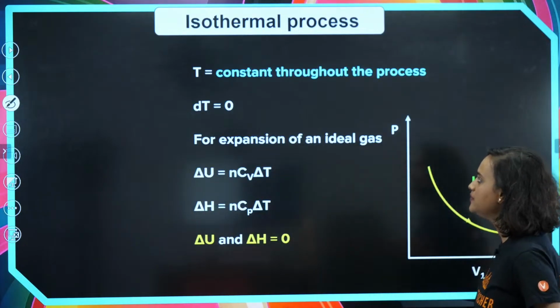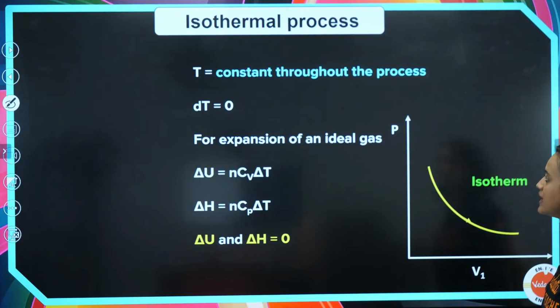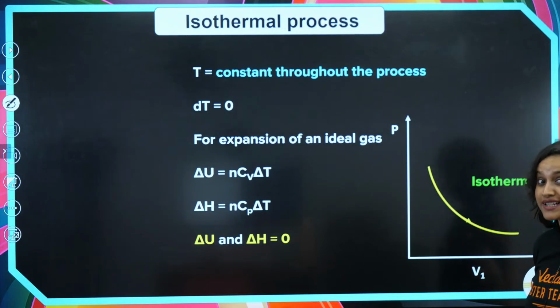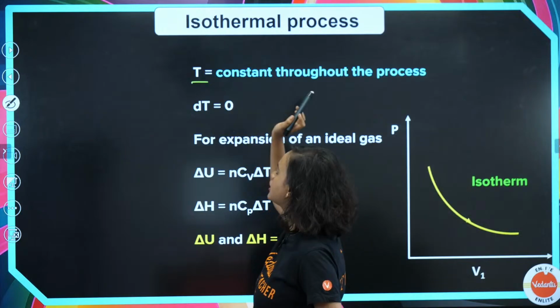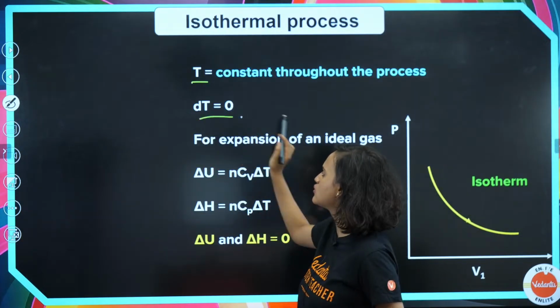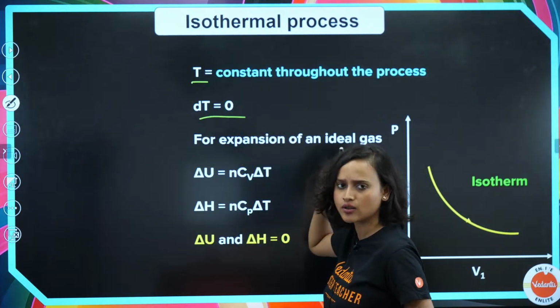Isothermal process, okay? So T is equal to constant throughout the process. Now this time what are we doing? Isothermal, that means temperature we are keeping constant. That means our dT is equal to 0.